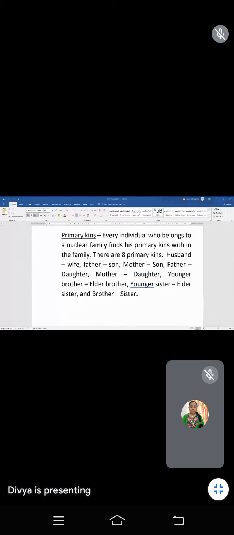So the primary kins come under the very nearest or the close relationship people. Okay, that comes under the primary kins.